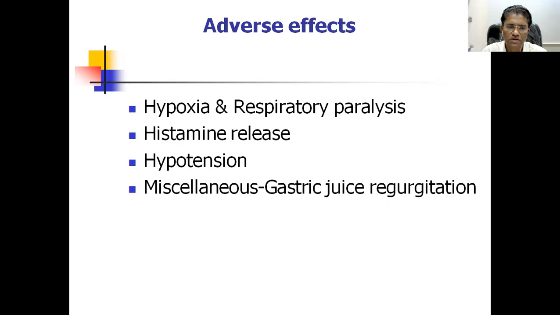The hypotension, of course, may produce the catastrophe. And as the muscles are well relaxed, the gastric juice from the stomach may come into the oropharynx and may get into the tracheobronchial tree, and it may produce the complication.